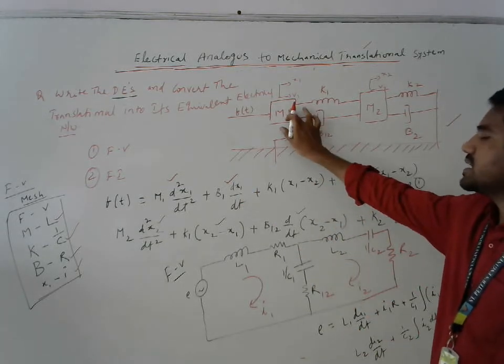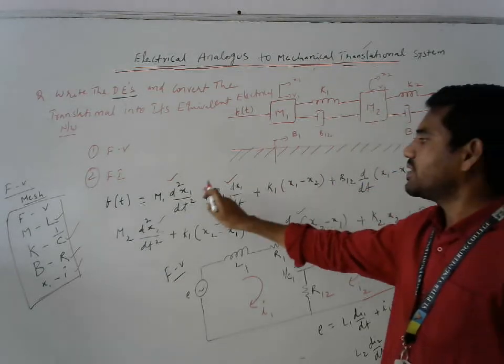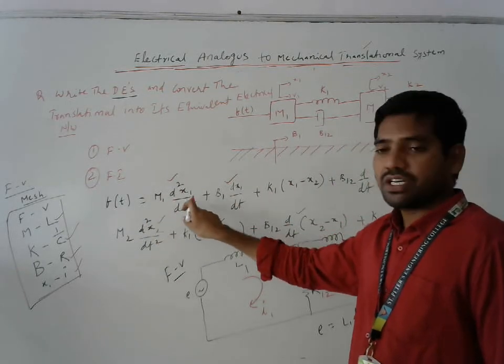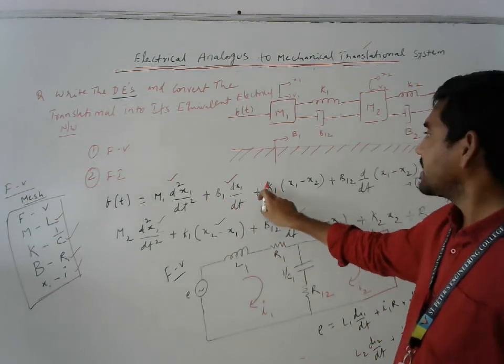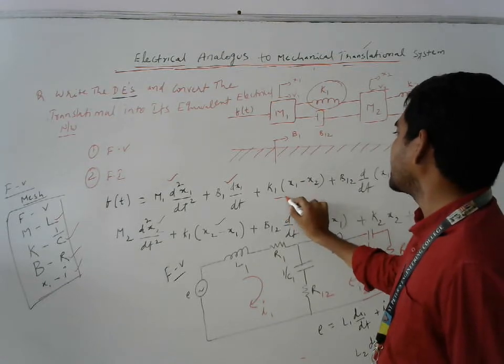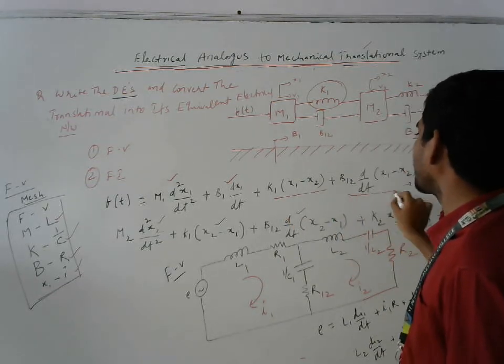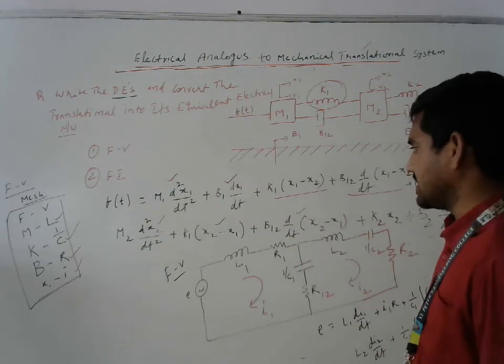Depending upon the concentration at mass M1 and mass M2, at mass M1 we have f of t equal to M1 into d square x1 of t by dt square plus B1 into dx1 of t by dt. The spring K is in between the two elements, so I am going to write K into x1 of t. Like this we are writing. Already we know how to write these equations; in the previous lectures we discussed.